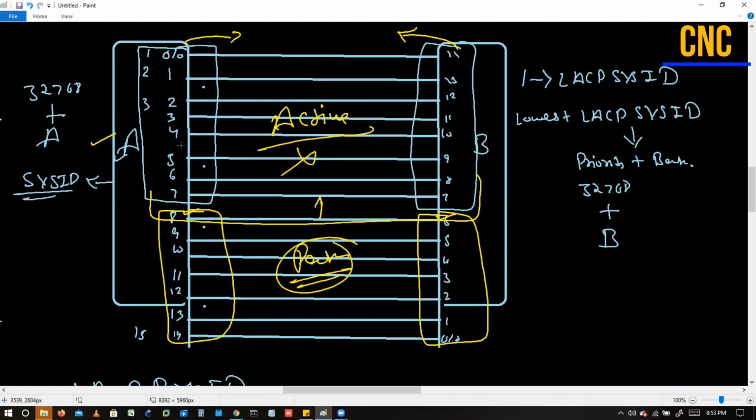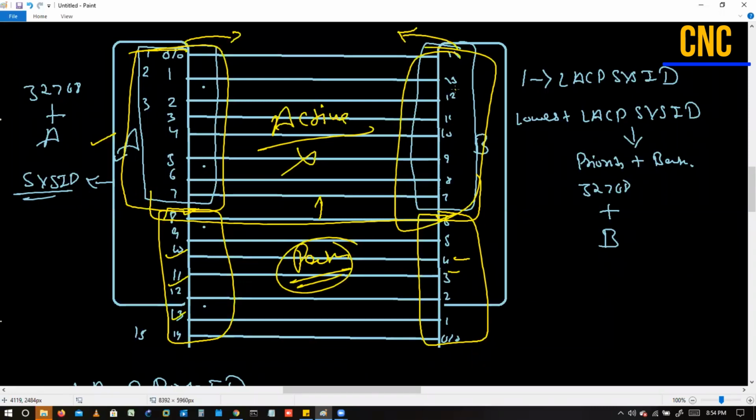Yes, I'm saying that initially I manually made port 1 down, and then I configured 2 to 8, and then I gave the no shut command on port 1. Okay, you're saying right now only these ports are active, and in future I will add these ports. So what will happen? It will automatically take the decision. It will check which one is the lowest one right now, and these ports will be up then.